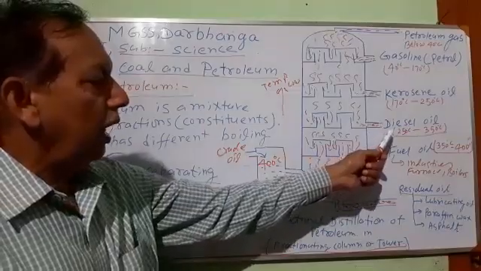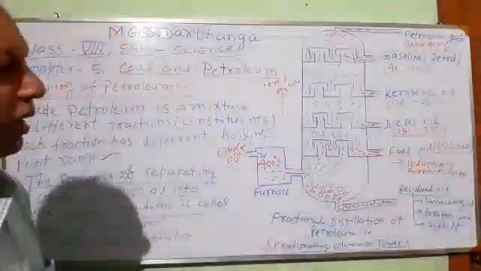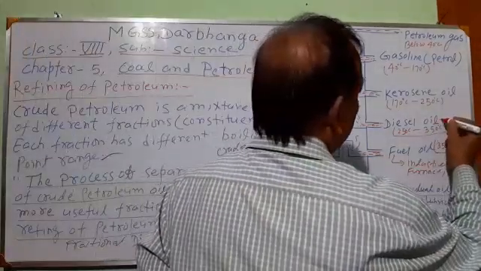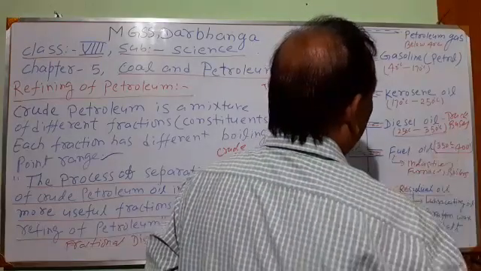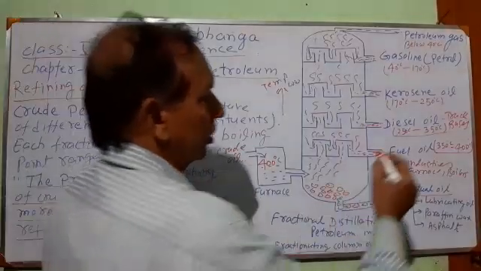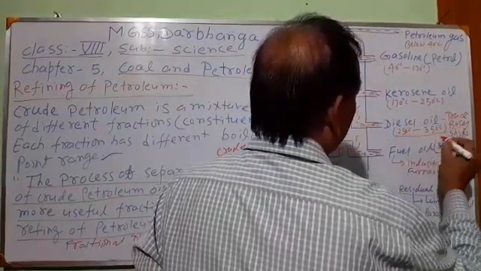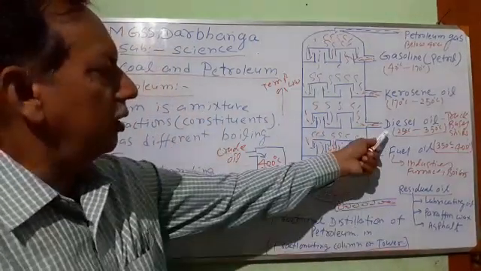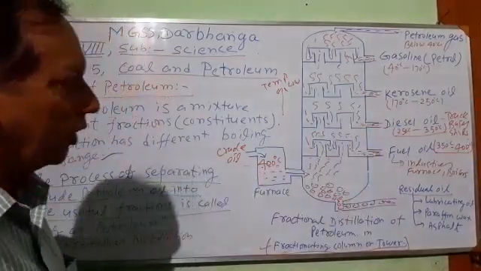Diesel oil has a boiling point range between 250 and 350 degrees Celsius. Diesel oil is used in trucks, buses and heavy vehicles, vessels, ships, and also in railway engines and other heavy engines. These are the uses of diesel oil.